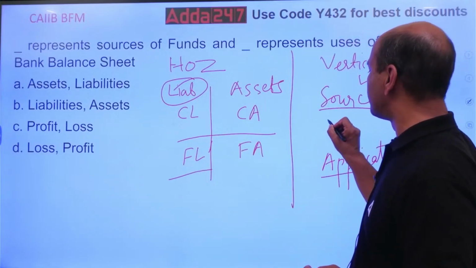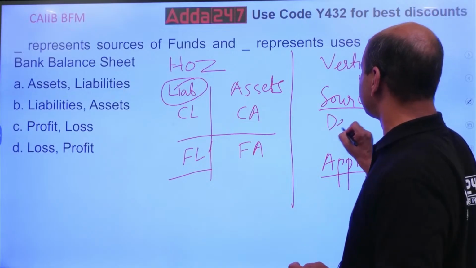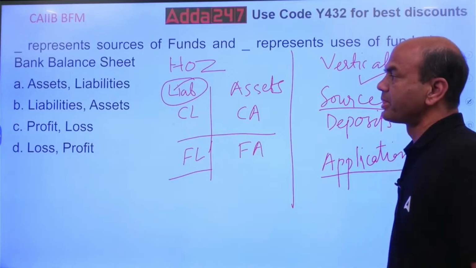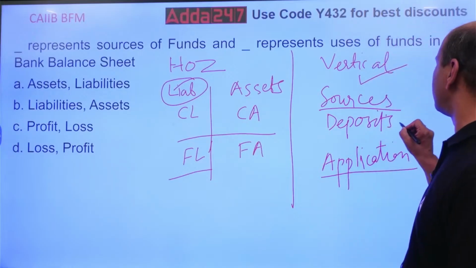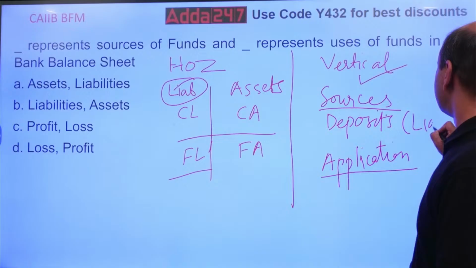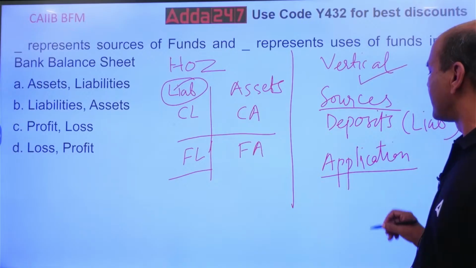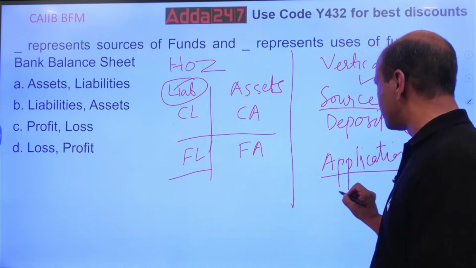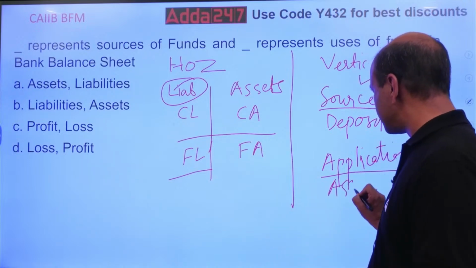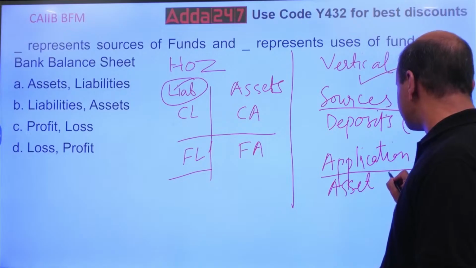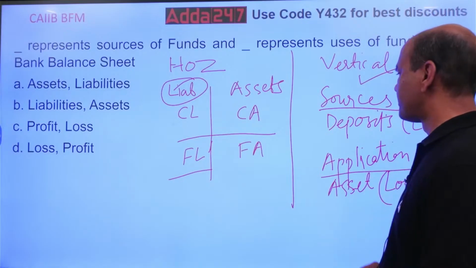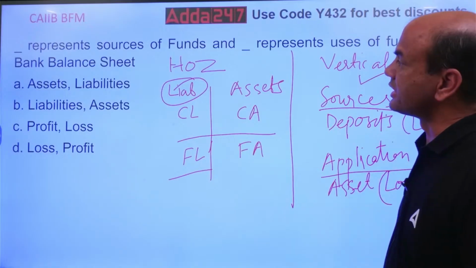So what are these? Deposits, or you can call them liabilities. And second, application of funds means where do I use those funds? I'll use those funds in loans, assets, or loans. So this is the answer here.